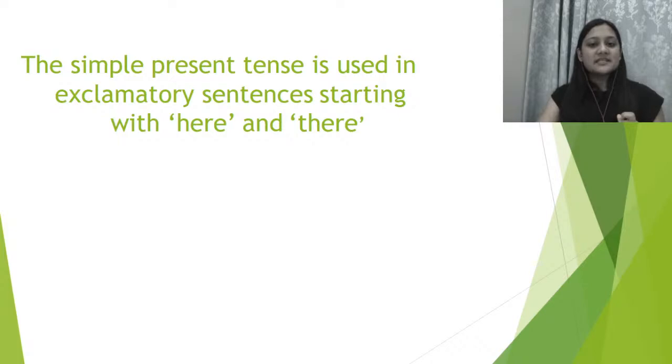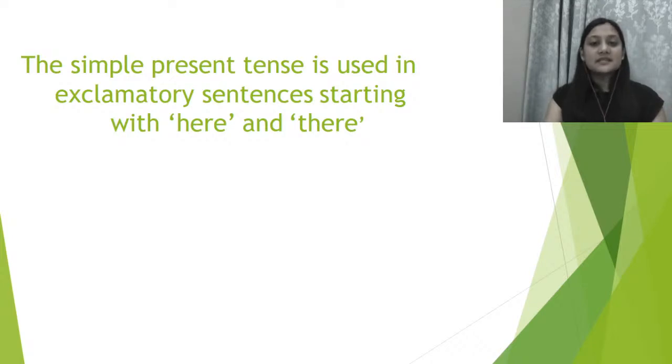The simple present tense is used in exclamatory sentences starting with here and there. So if there's an exclamatory sentence, you know, with an exclamation mark, but it is supposed to begin with here or there, in that scenario also you are going to use simple present tense. Are we clear?